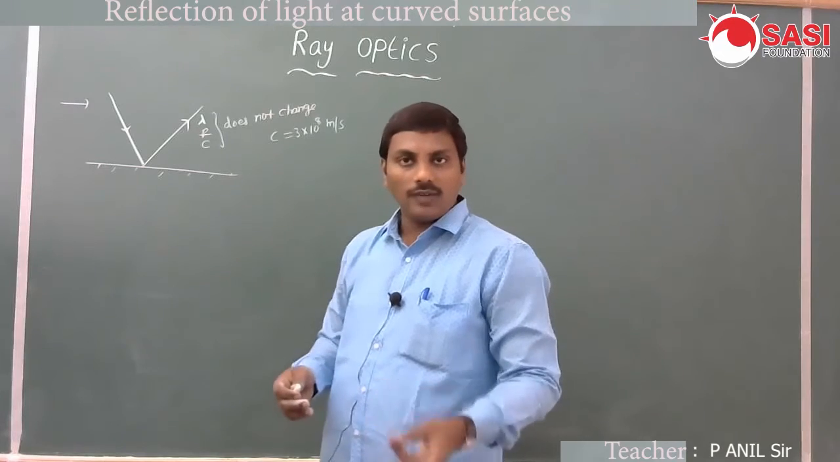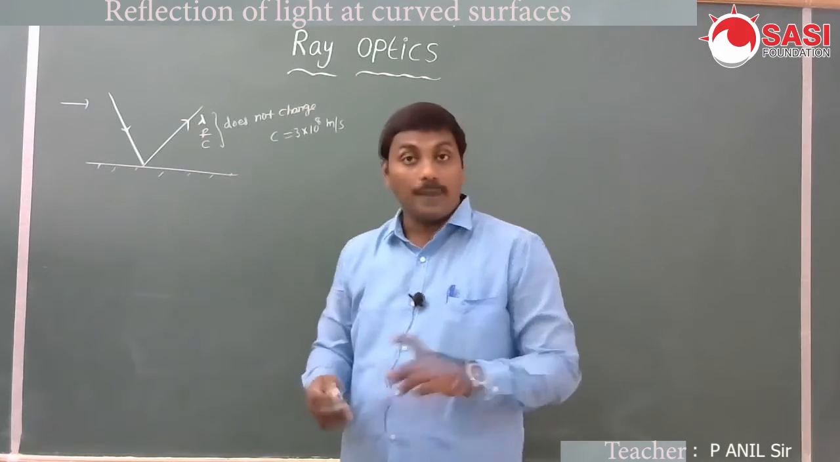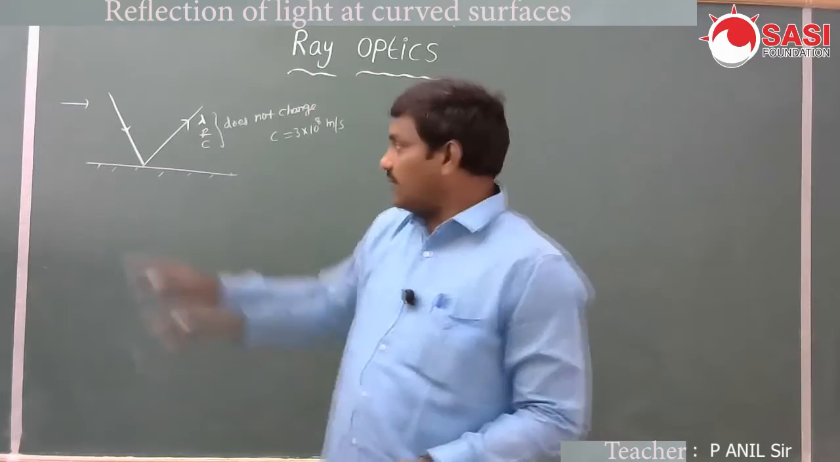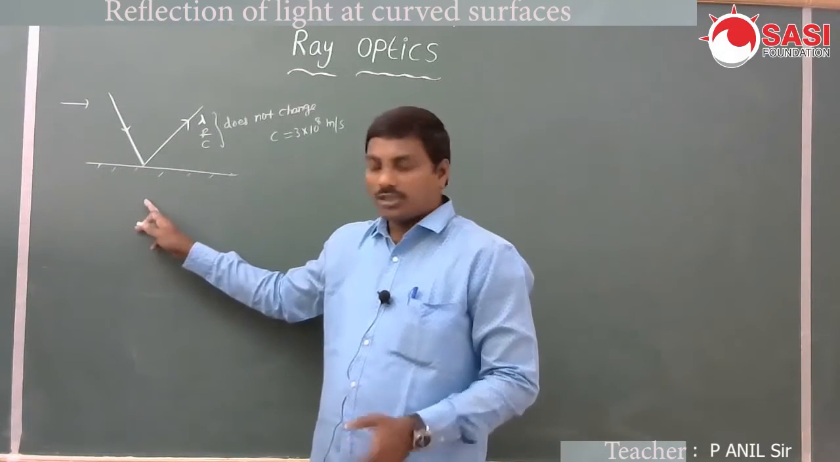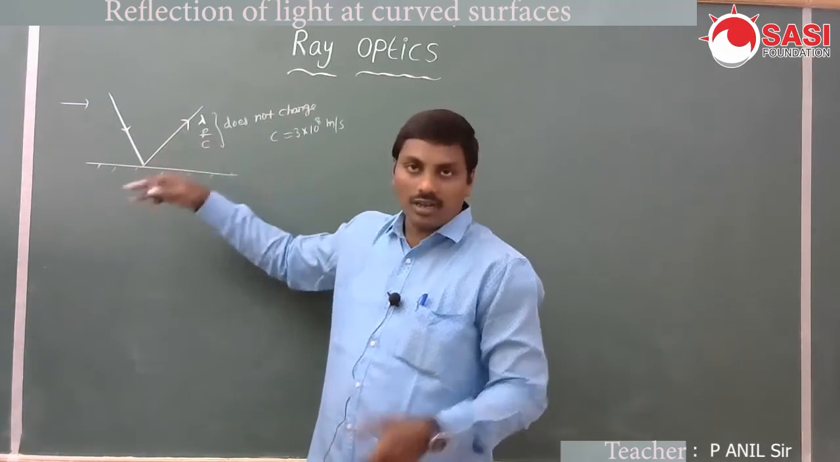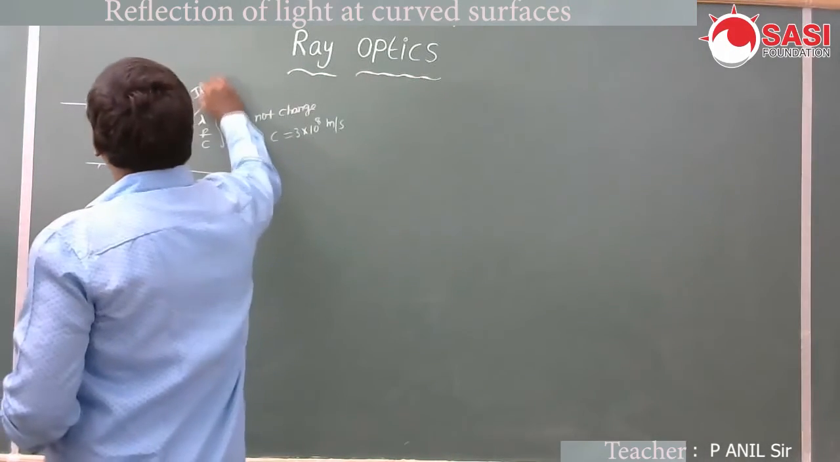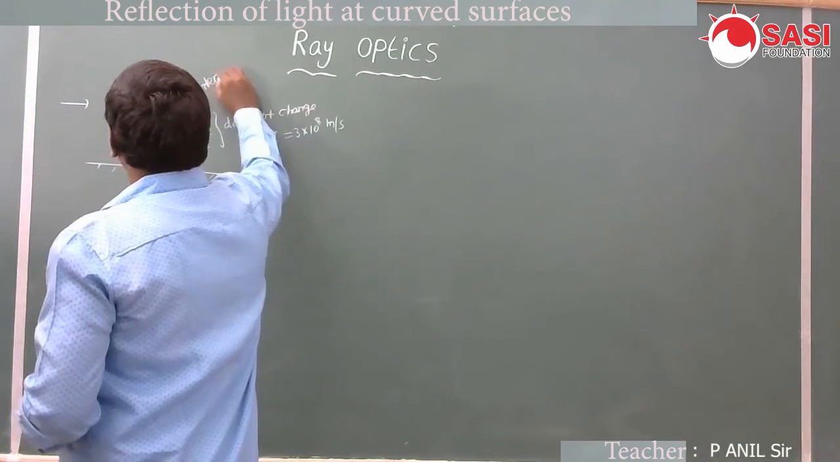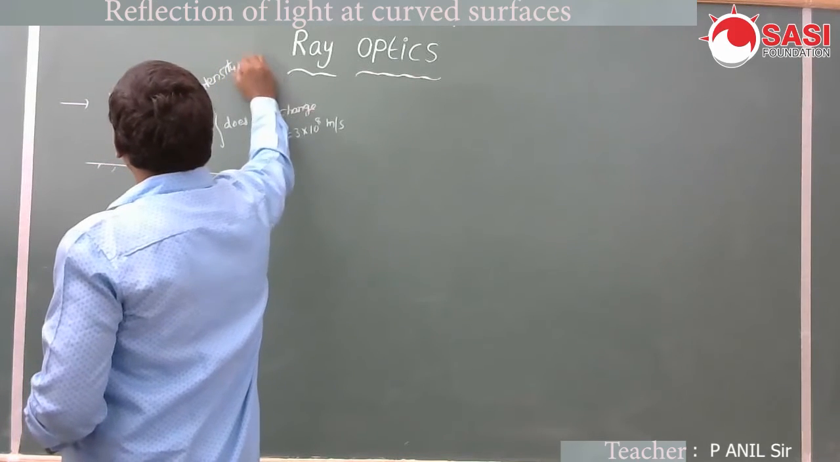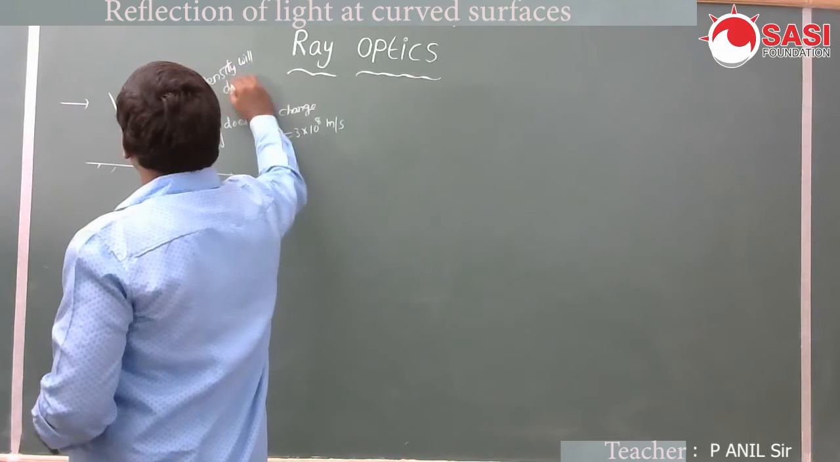The speed, frequency and wavelength of light do not change, but the intensity does. Whenever light falls on a surface, the total 100% intensity is not coming back. Intensity will decrease.